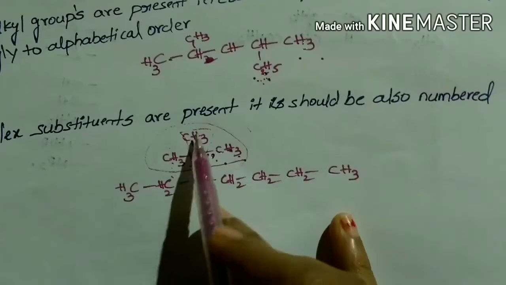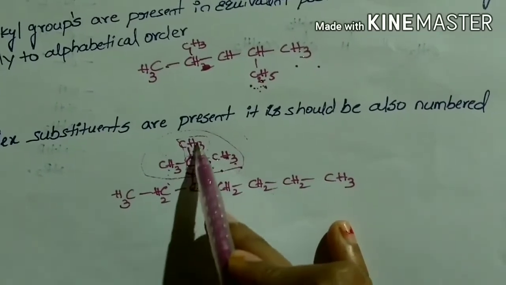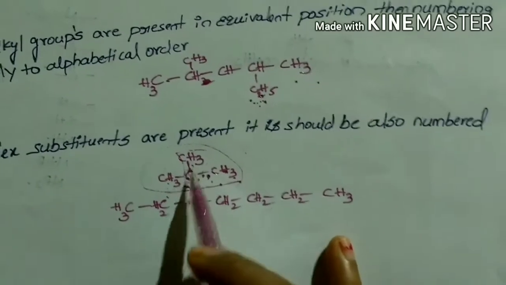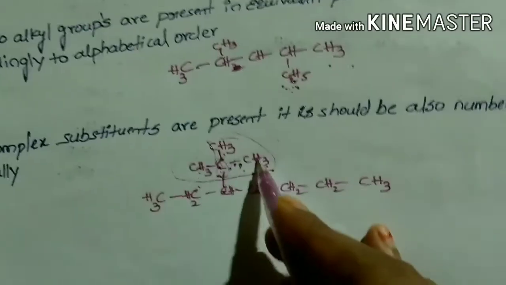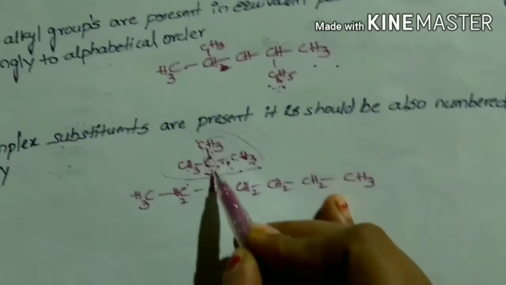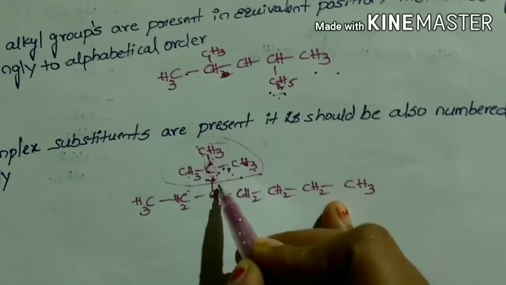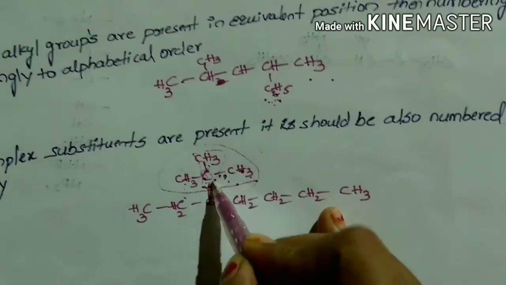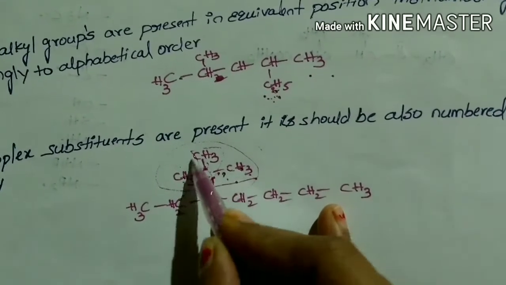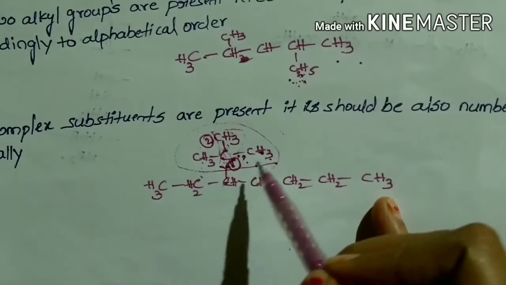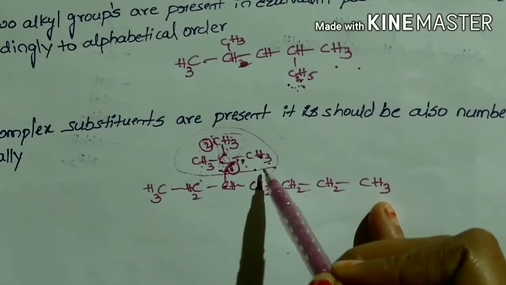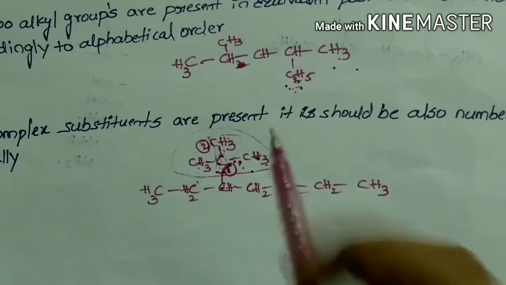While selecting the longest chain, we get two carbons where these two methyls are acting as substituents. As I said, the numbering must start from the substituent carbon of the main chain. That is here 1, and this carbon will get 2. While representing the complex substituent name, we must write it in brackets.